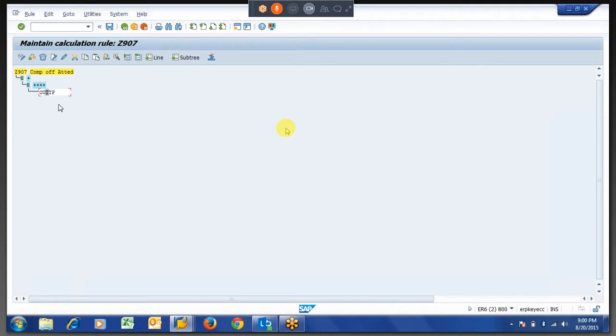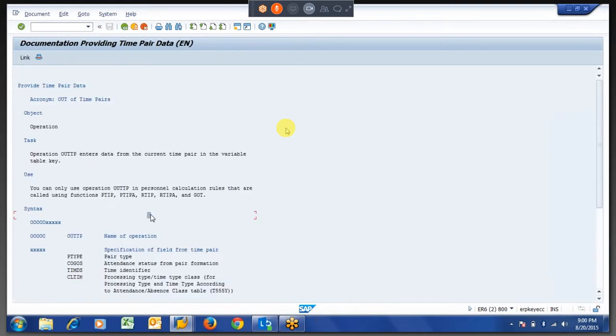For documentation, use this one, which is pay type. Now we should be aware of work. It's a standard function.